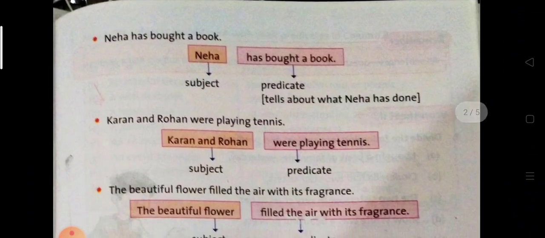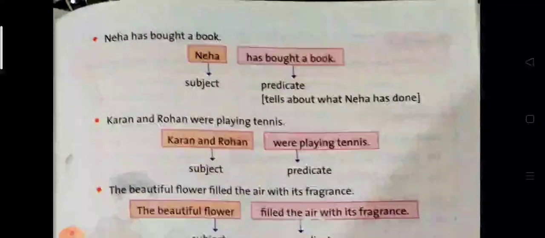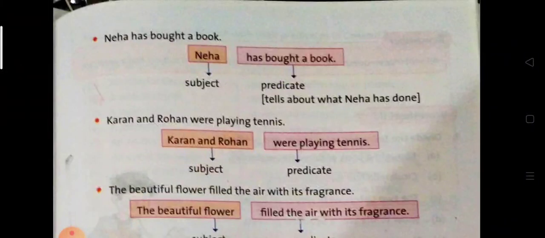Now some more sentences we will take as an example. Neha has bought a book. In this sentence there are two parts, Neha and has bought a book. This sentence is about Neha, so Neha is the subject, and what the sentence tells us about Neha, that has bought a book, this part is called the predicate. You can see that there are two boxes given to show subject and predicate. It will make it more clear to you.